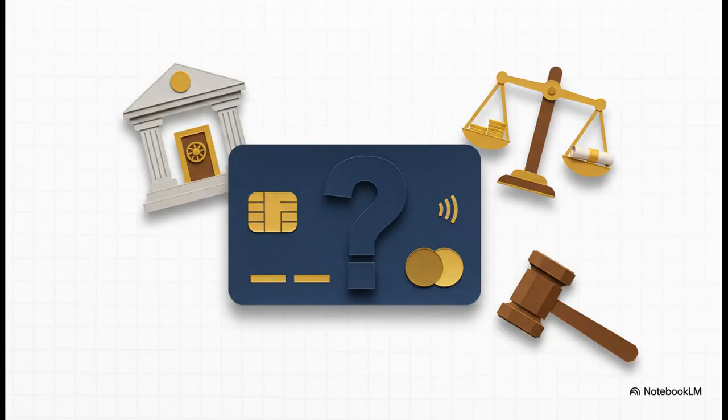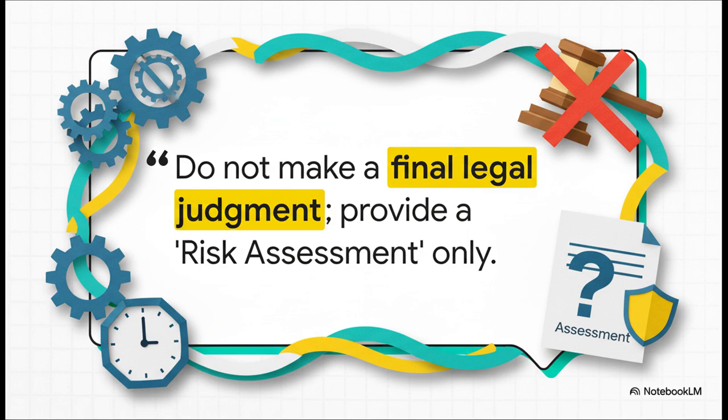Okay, let's switch gears to banking. Here, an AI might be helping an agent figure out a customer's transaction dispute. And this whole process is governed by some incredibly complex financial regulations. The stakes are, again, incredibly high. Just notice the precision of the language here. The rules are totally non-negotiable, it has to follow a specific timeline, and, this is crucial, it's forbidden from making a final legal judgment. Its job is clearly defined: provide a risk assessment, not a final verdict. That is prompt engineering in action, managing risk and defining scope.